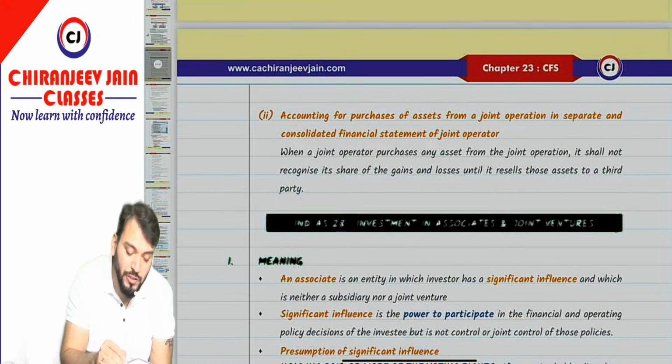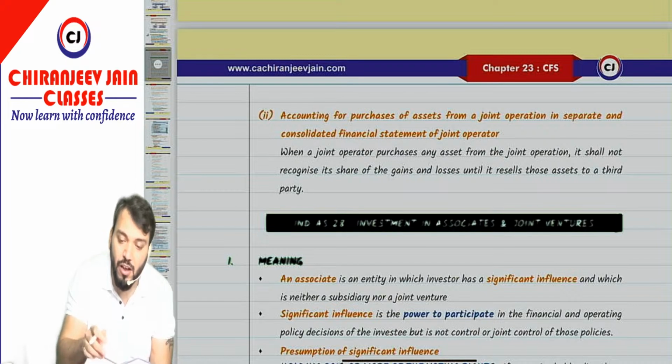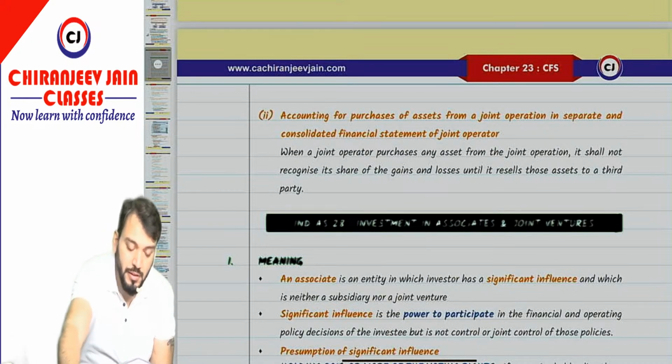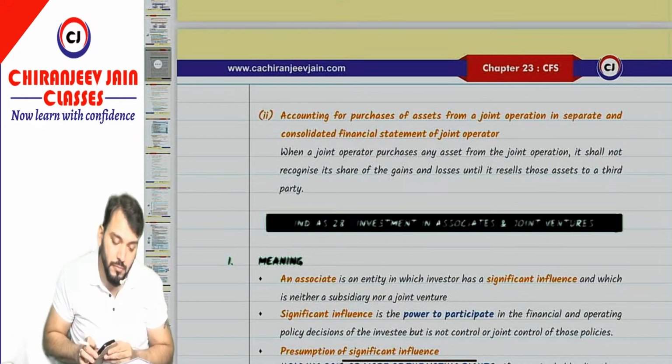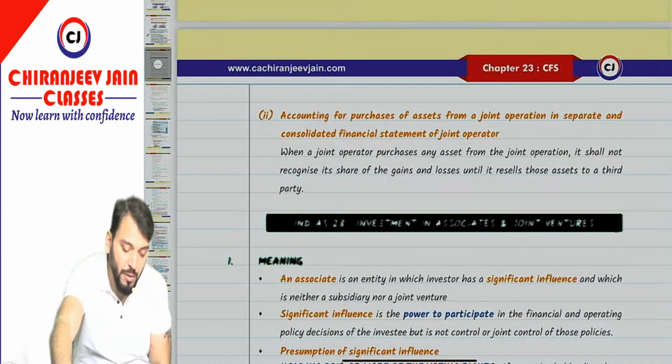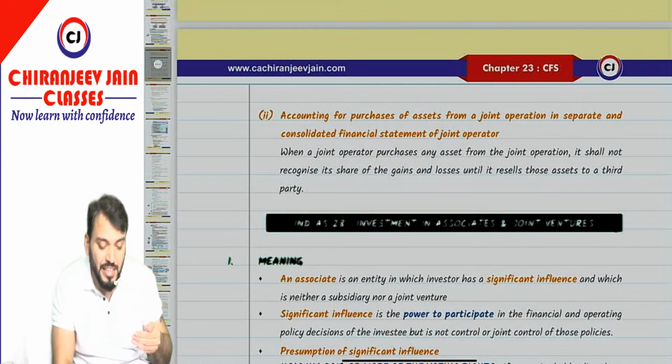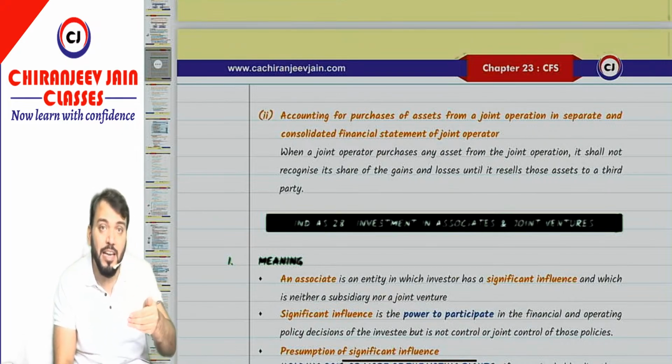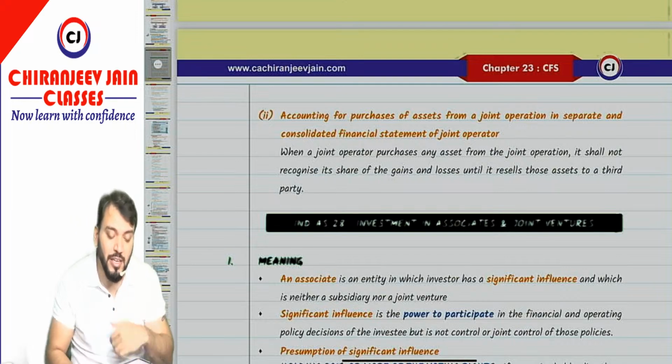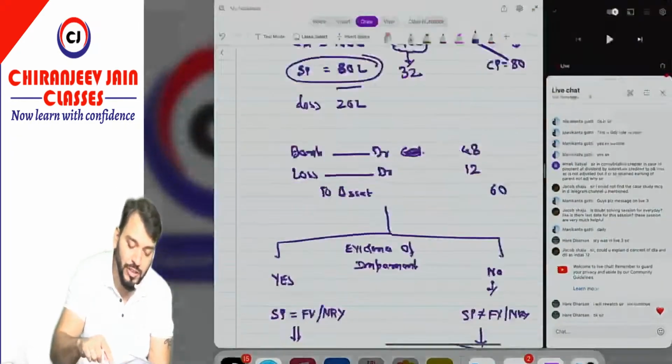So when a joint operator purchases any asset from the joint operation, it shall not recognize its share of gain or loss until it resells those assets to a third party. So they will not recognize their share of any gain or loss until it is sold to any third party. Let me take one example of what they want to say.